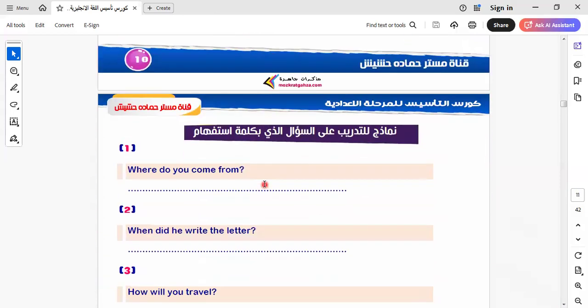Okay, this is the practice on this part. Where do you come from? I write, I come from Egypt, for example, or I come from Alexandria. So here I say a governorate in Egypt. I come from Alexandria, okay?